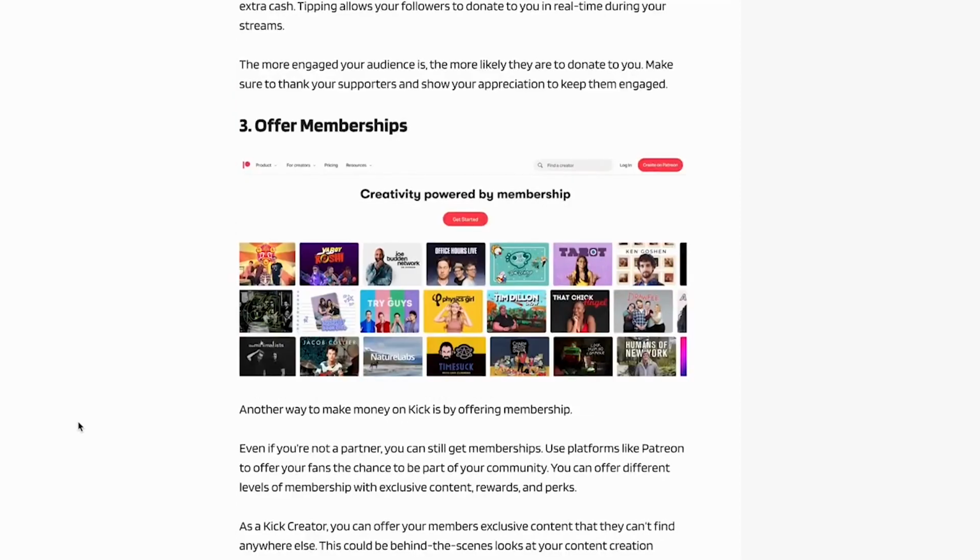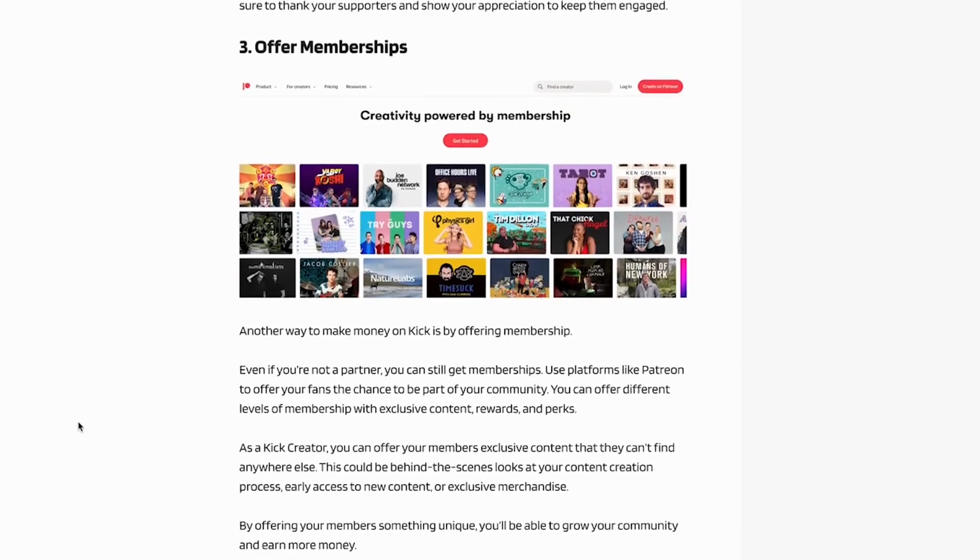Number 3, offer memberships. Another way to make money on Kick is by offering memberships. Even if you're not a partner, you can still get memberships. Use platforms like Patreon to offer your fans a chance to be part of your community. You can offer different levels of membership with exclusive content, rewards, and perks.